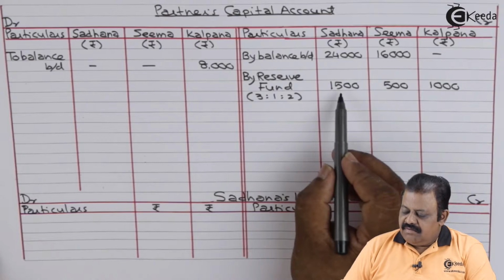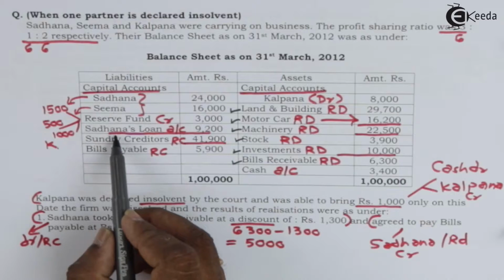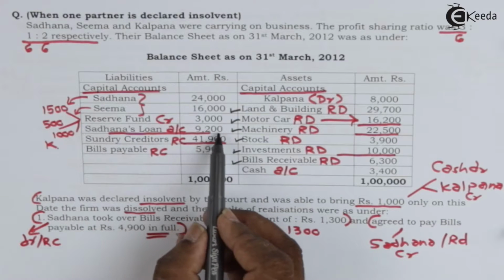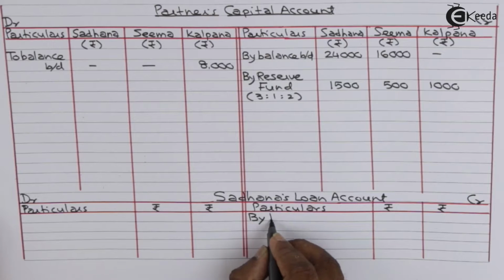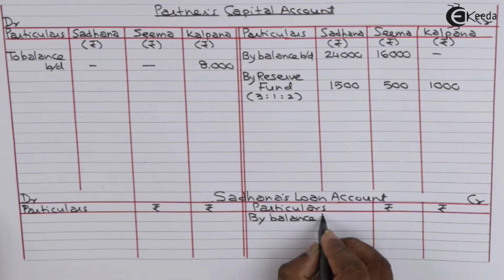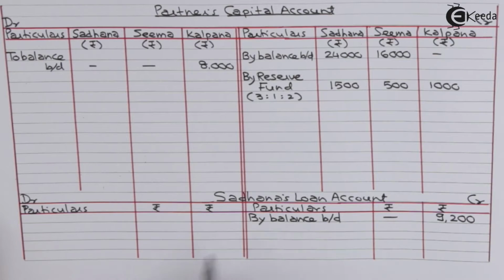By reserve fund 1,500, 500, 1,000. Sadhana's loan account 9,200. This will be transferred to her loan account on credit side, which is separately opened. Sadhana's loan account credit side by balance brought down 9,200.